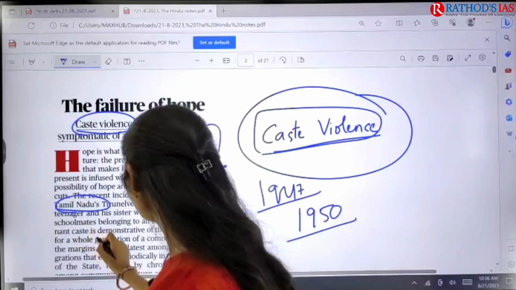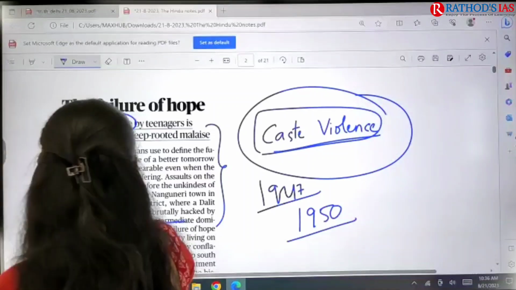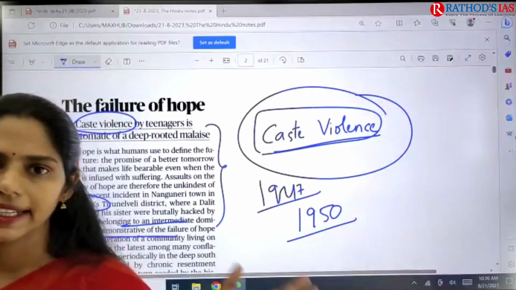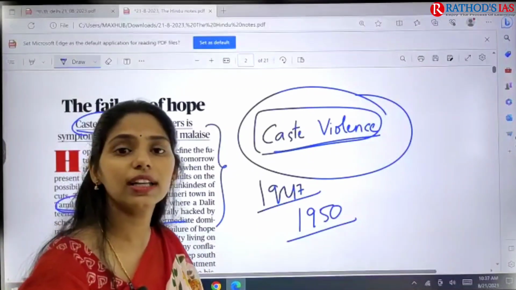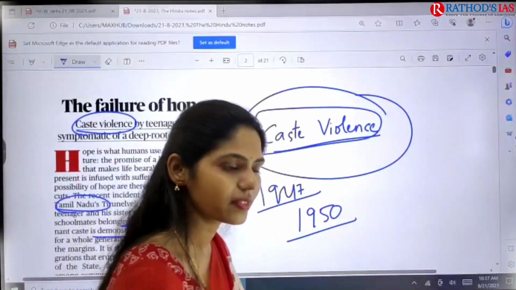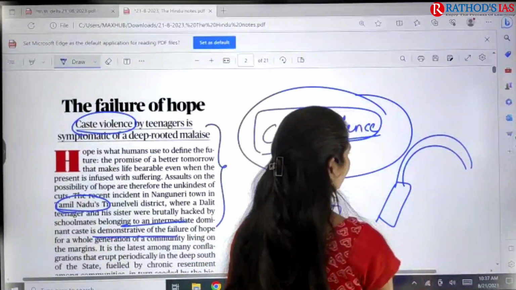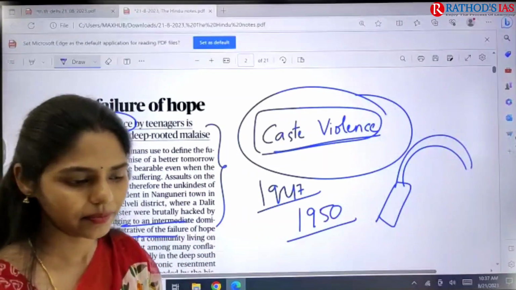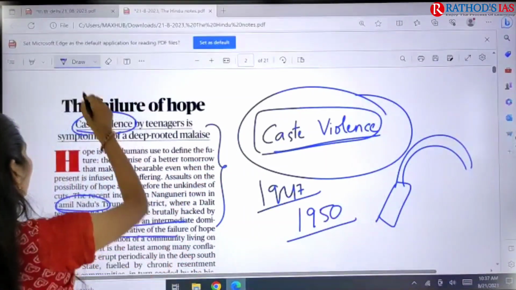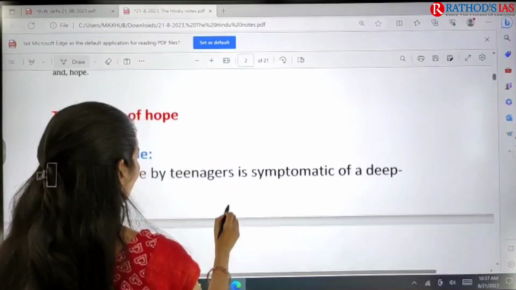Here you can see this attack which was done by some dominant caste people. They attacked these two teenagers brutally using sickles. Sickles are weapons like this, used for attack. Using the sickles they attacked. So this is the crux, and now let us see what is important from our UPSC point of view.